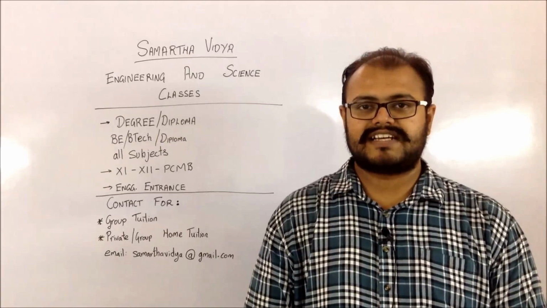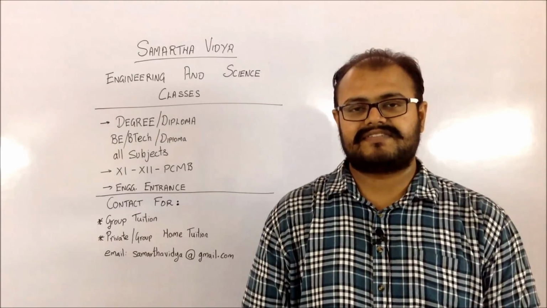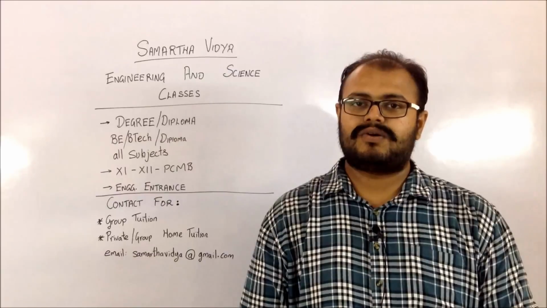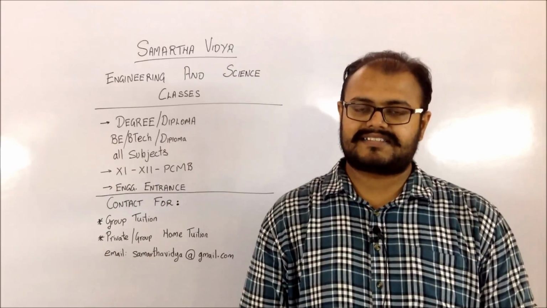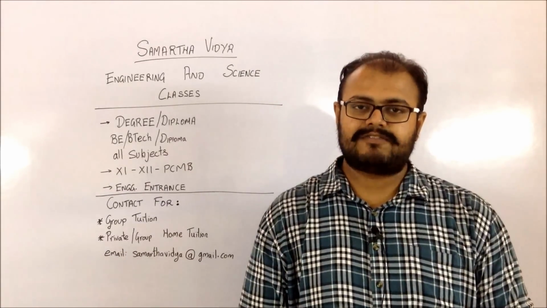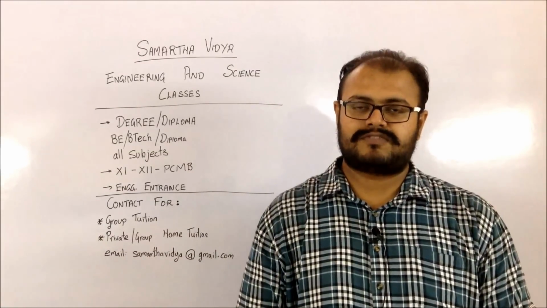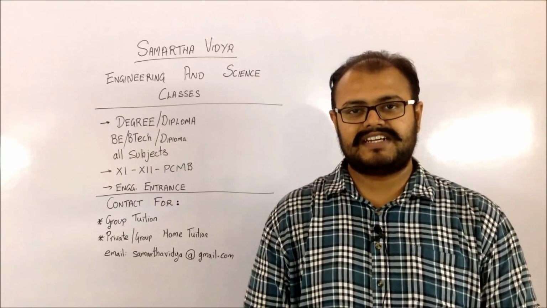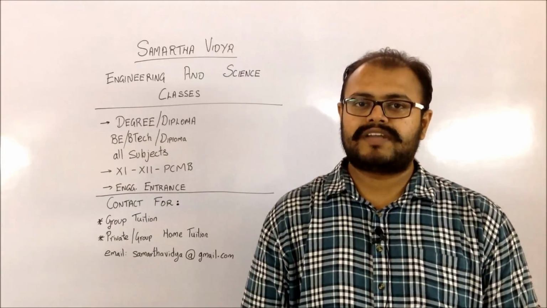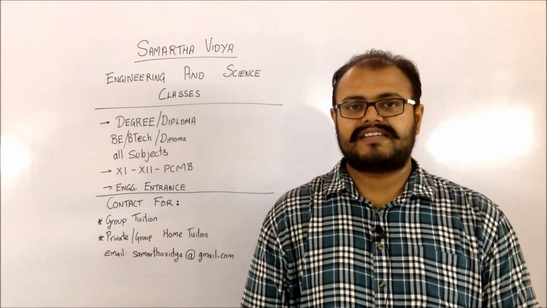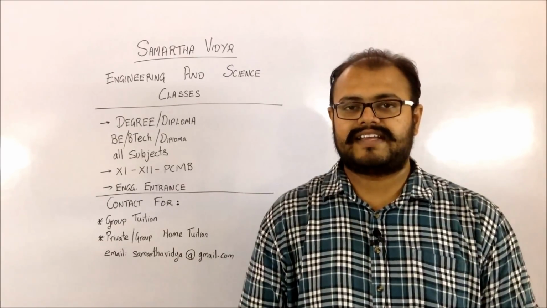On the 5th of July, there will be the vacant seats which are available for the CAP round 2. So in this particular list, you will be getting to know all the available seats for the next round, that is the second CAP round. From the 5th to the 8th, there will be the second round for option form filling, wherein you can keep the same options which you have filled up in the first round, or you can change the options which are present. So that is up to you whether you want to change the option form or keep the option form as it is.